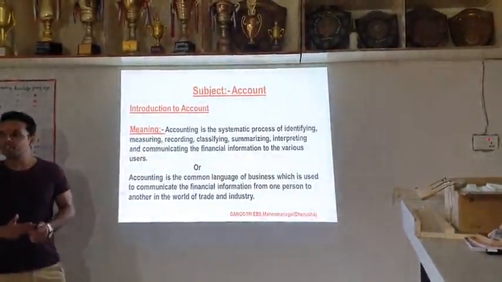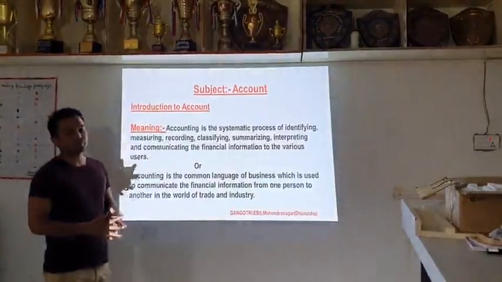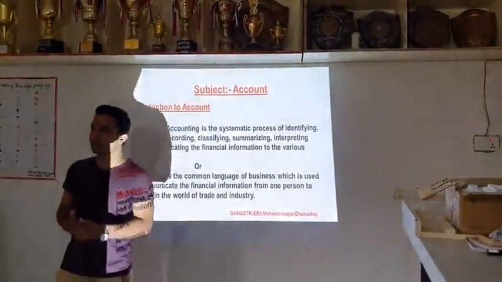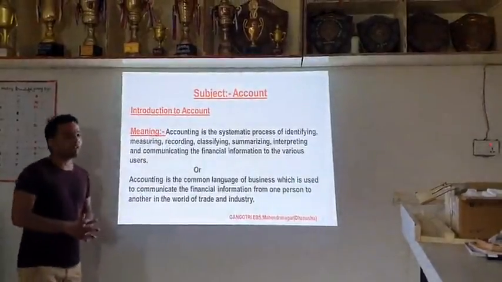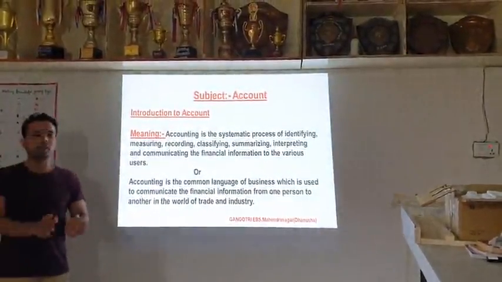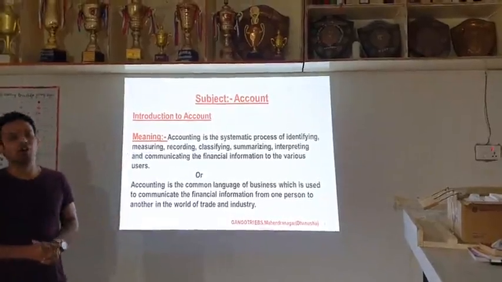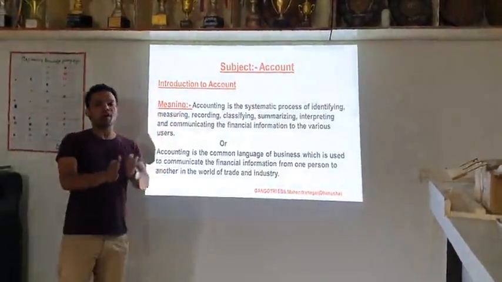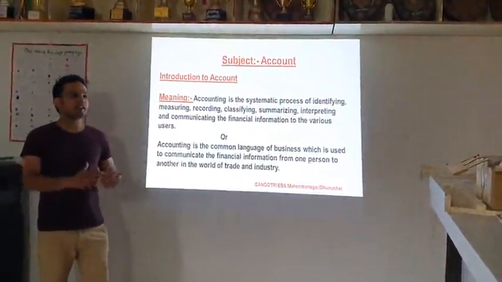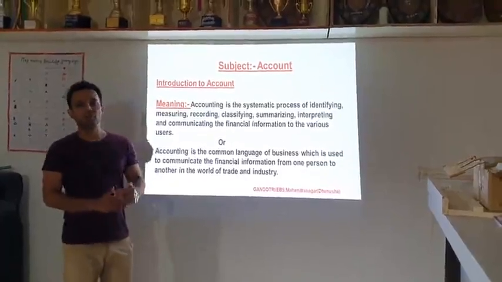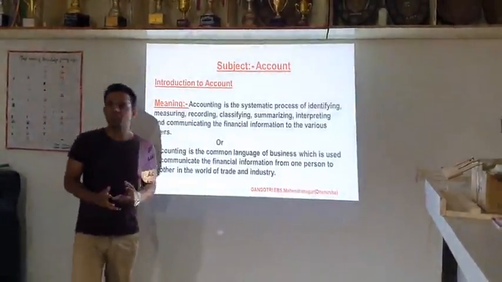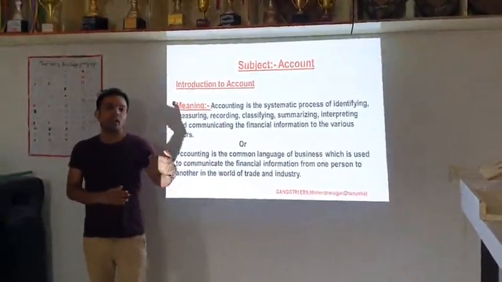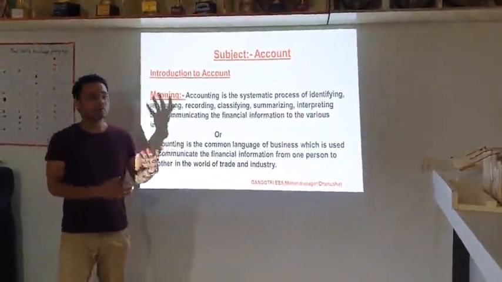And now the next step is recording. After measuring the financial transaction, we keep the record in a separate book, that is called the journal. So accounting helps to record the financial transaction in the journal. For that we prepare the journal. And what is a journal? What does it mean? So later in other videos we'll discuss that topic also.